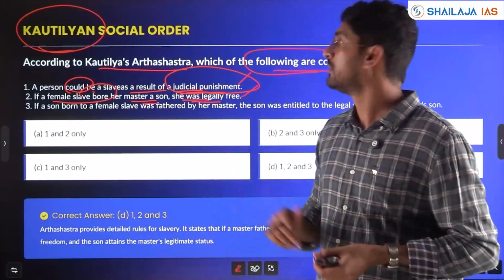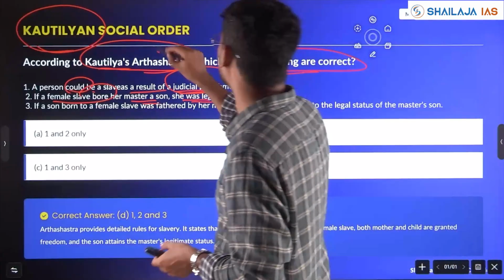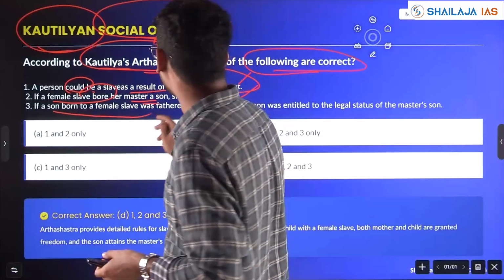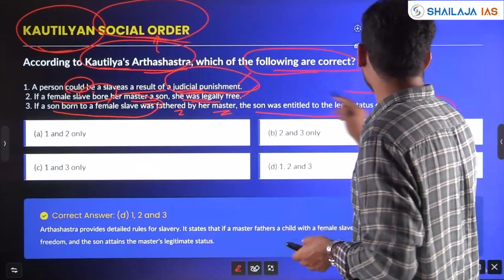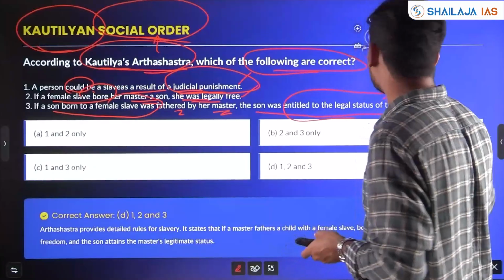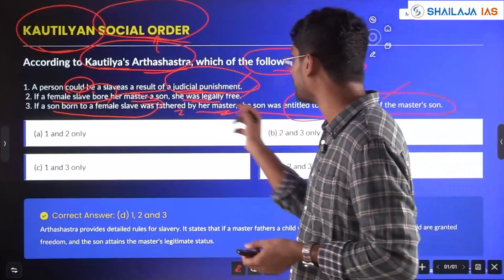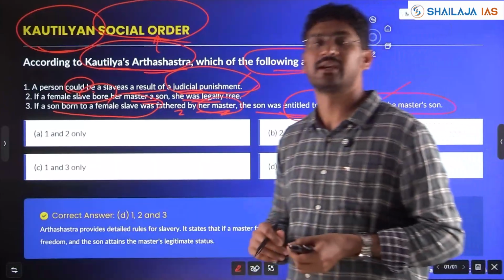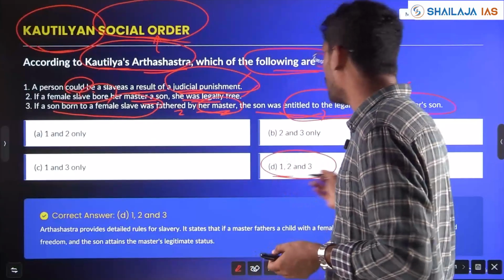Yes, according to Kautilya's Arthashastra, it has been elaborately mentioned with respect to the social order. If a son born to a female slave was fathered by her master, the son was entitled to the legal status of the master's son. So the answer here will be option D, 1, 2, 3.